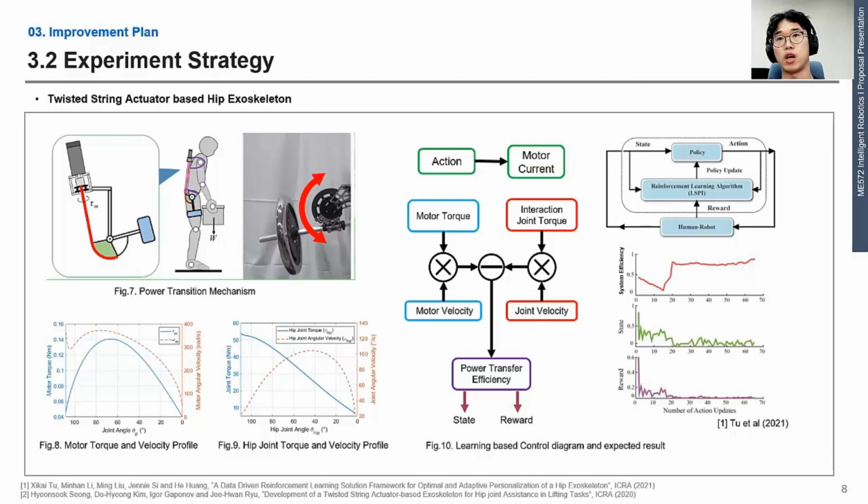In our system, the output power of the motor is transmitted to the pulley through the string. Therefore, we want to solve our problem by defining a cost function that can increase transfer efficiency. As can be seen in Figures 8 and 9, the behavior of motor torque and speed are different from those of a hip joint. However, by comparing the power of each other, it is easy to know the transmission efficiency. In summary, we define a cost function that parameterizes the transmission efficiency and try to find a way to optimize it through the LSPI algorithm.